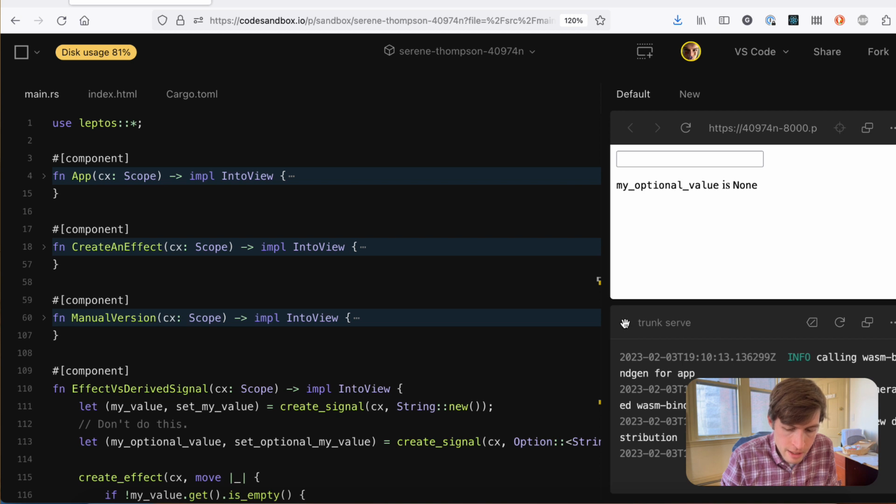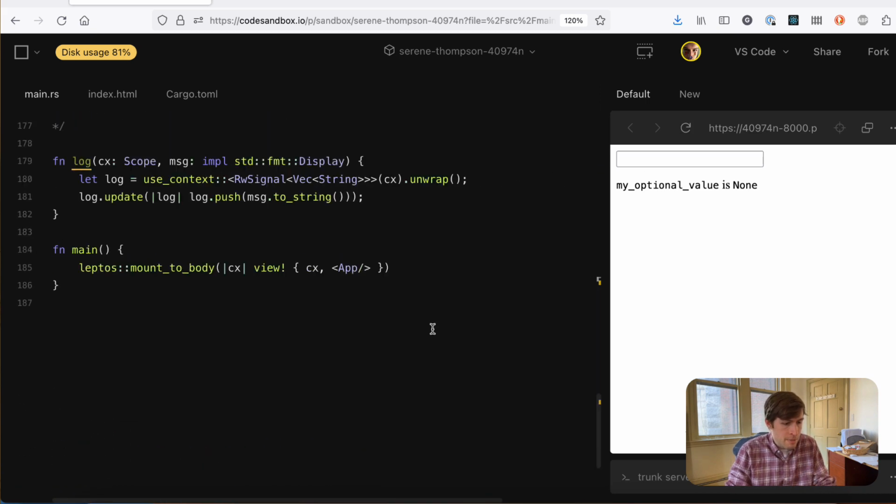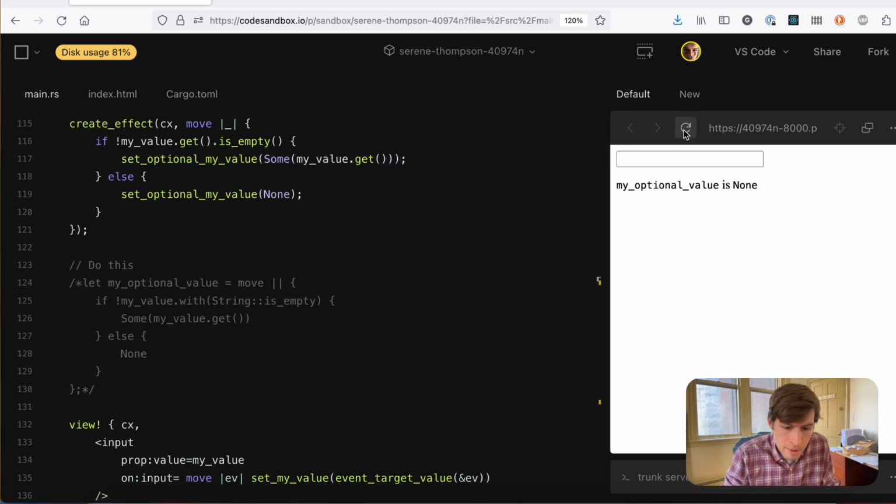But if you actually run this example, it's going to be a little hard to see. Let me just make sure that this is the non-working version before we do it. Yeah, okay. So this is the version that doesn't work, right? As I type value, great, my optional value is some value.